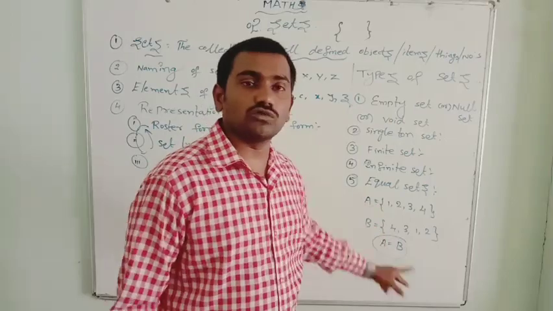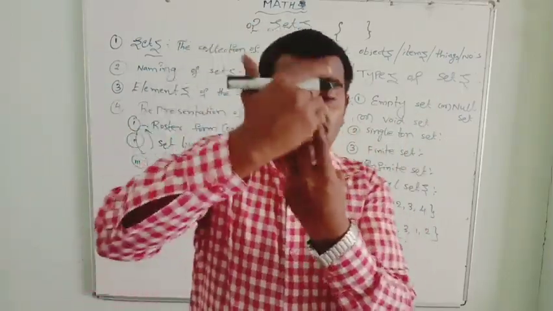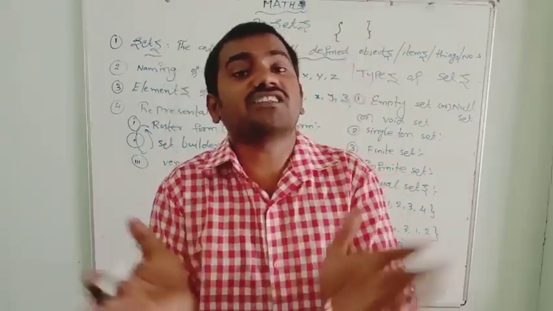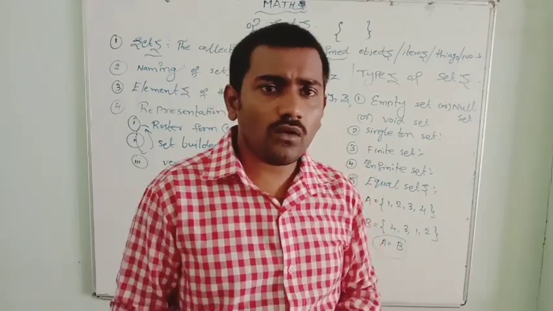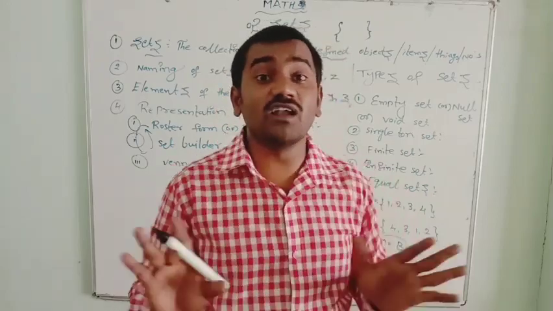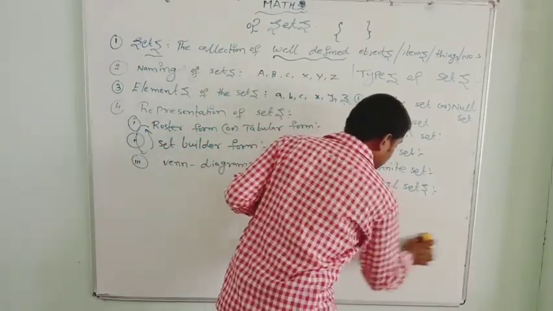Not only in the case of two sets, we can take more than two sets also. If there are three sets, the three sets also should be having same number of elements and same elements. Then the three sets are equal. I hope you understand what equal sets are. They should have same number of elements and same elements.